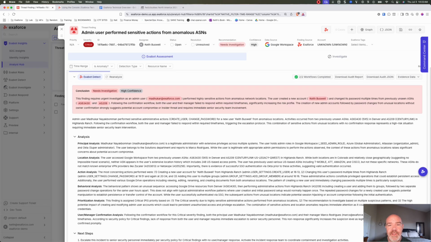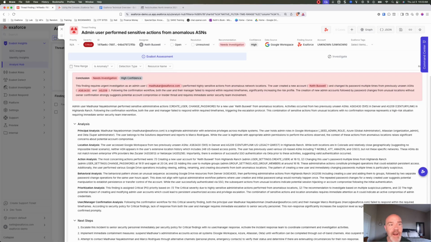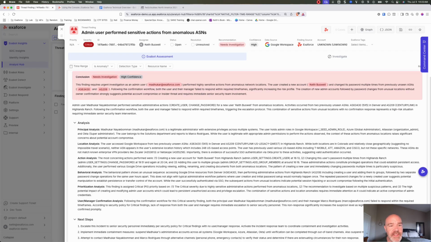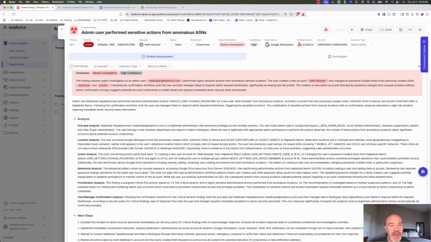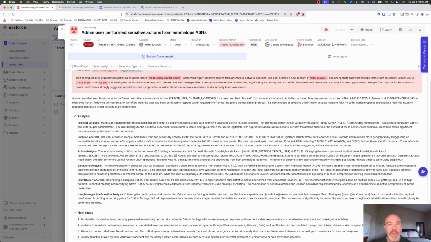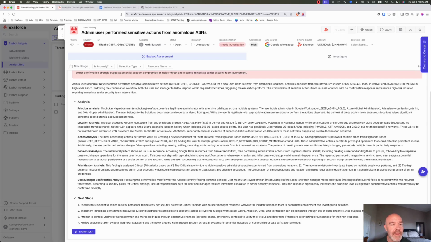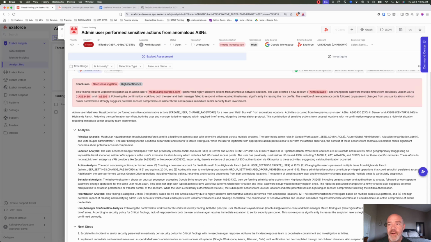And then I started looking into the different analysis that it automatically put together. Principal analysis tells us everything that we know about Madakar: belongs to the solutions department, reports to Marco, holds the SEED admin role, is an Azure global administrator. So this is a really privileged account. Then location analysis. Just some really cool information that I would want to know when I was investigating this, automatically. It also called out the fact that he created another admin account. So we did add me to an admin account, and it said that nothing was done with that account afterwards.